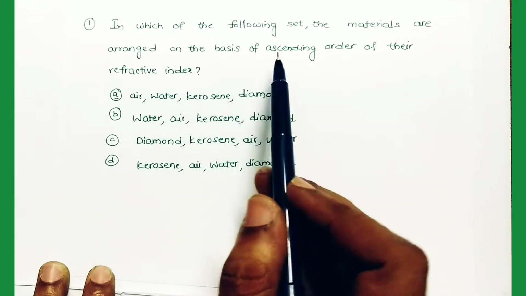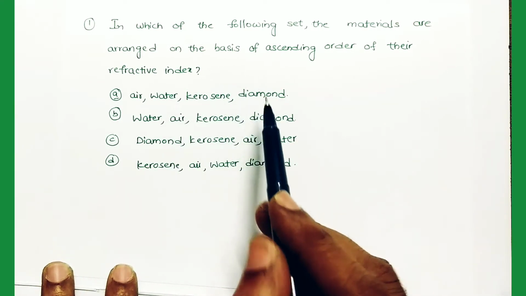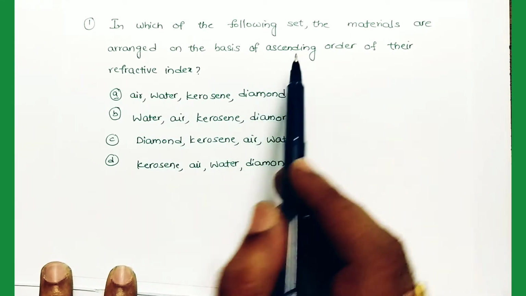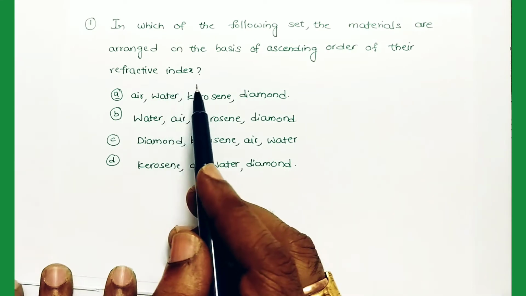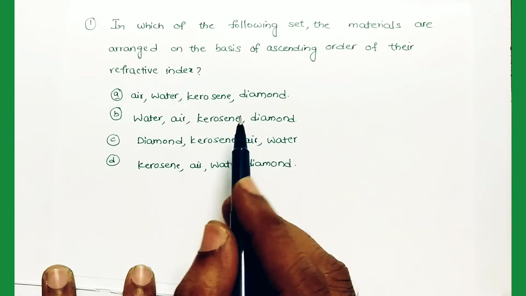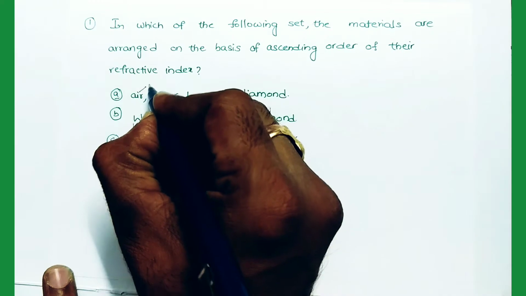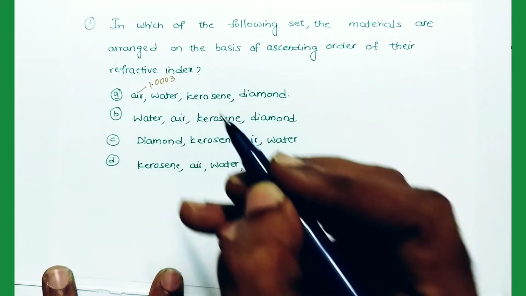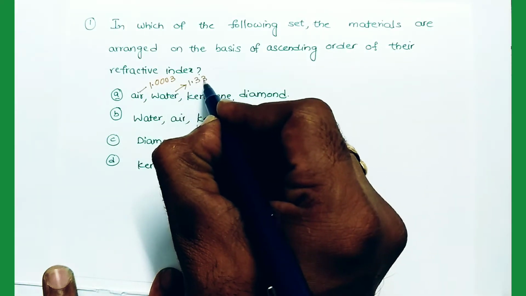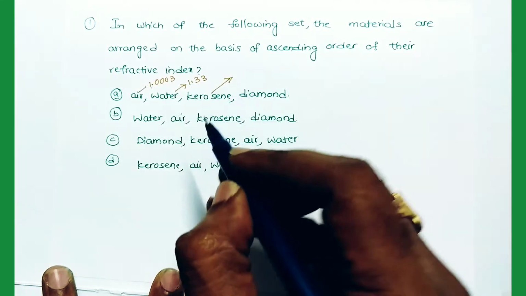In which of the following sets are the materials arranged on the basis of ascending order of their refractive index? Here four materials are given: air, water, kerosene and diamond. We have to arrange them in ascending order of their refractive indices. So let's find the refractive indices of the materials. For air it is 1.0003, for water it is 1.33, and for kerosene the value of refractive index is